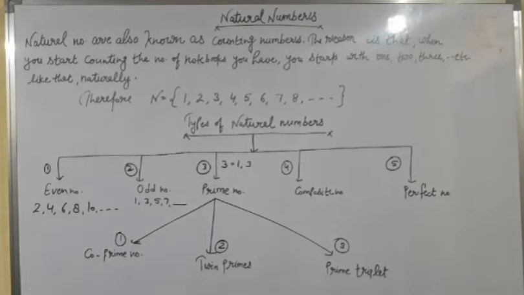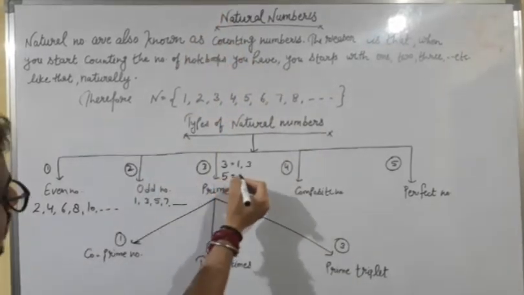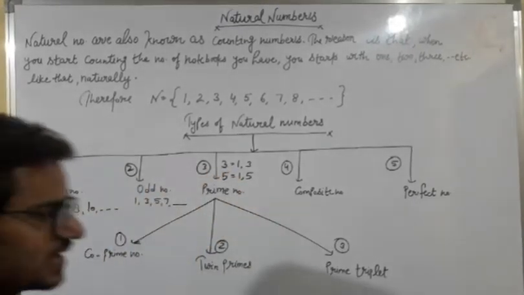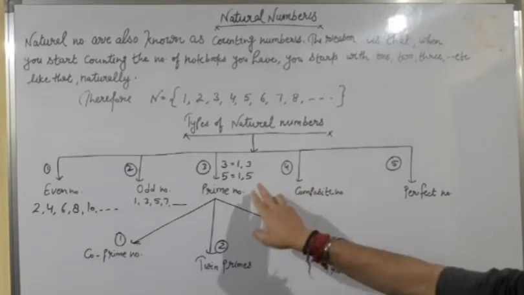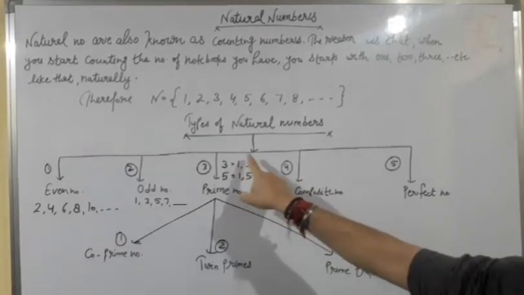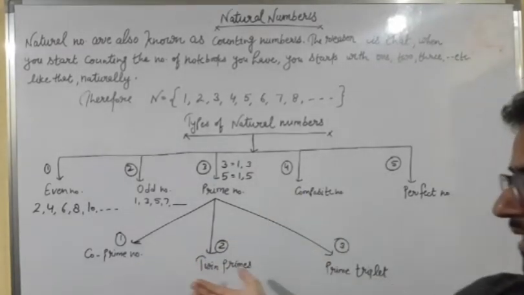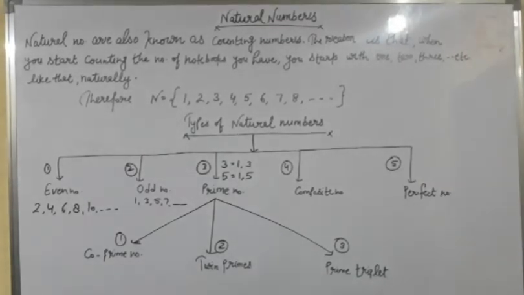There can be so many prime numbers, like 5. 5 is a natural number and the factors of 5 are 1 and 5 only. Therefore, 5 is also a prime number because 5 has only two factors. So, we can also state the definition of a prime number like this: if a number has only two factors, 1 and the number itself, it is known as a prime number. Now, prime numbers are further subcategorized into three categories. Number 1, co-prime numbers. If numbers have only 1 as a common factor, then those numbers are known as co-primes.